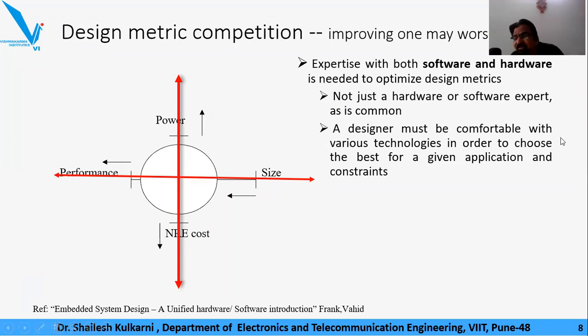A designer must be comfortable with various technologies in order to choose the best for a given application and constraints. So what are these various technologies? That is what I explained: general purpose processor technology, single purpose processor technology, and application specific integrated processor technology. General purpose, called GPP, refers to processors we use off the shelf, commodity processors like Intel processors. Hardware is any chip designed in ASIC form, for example a JPEG codec or any kind of device.